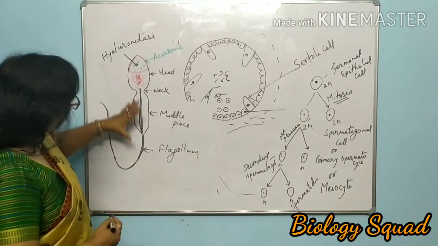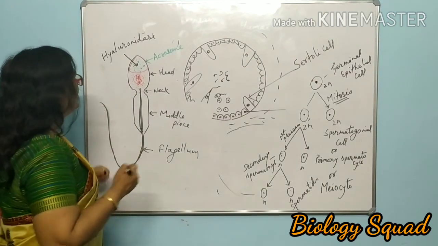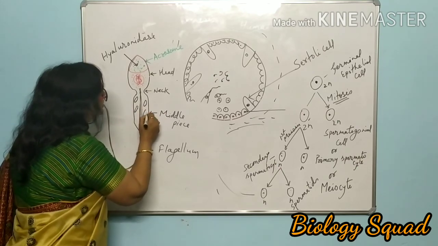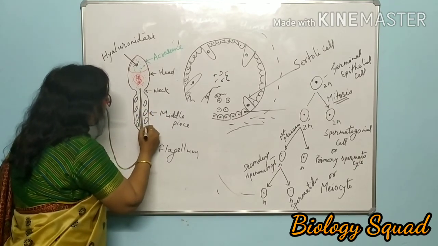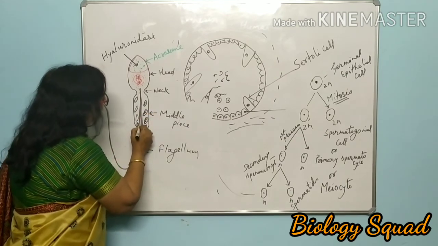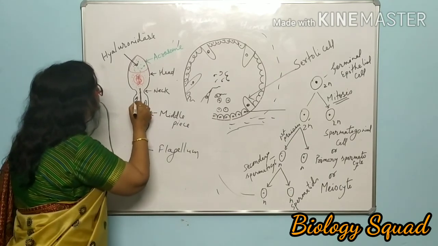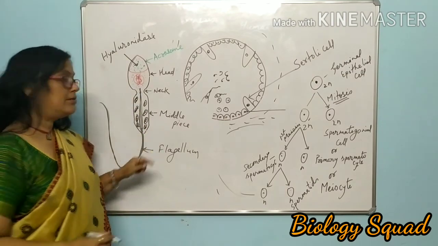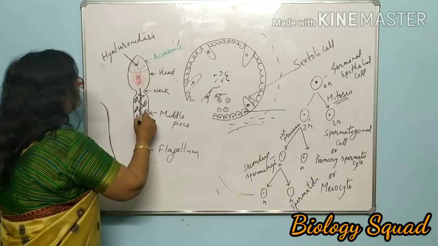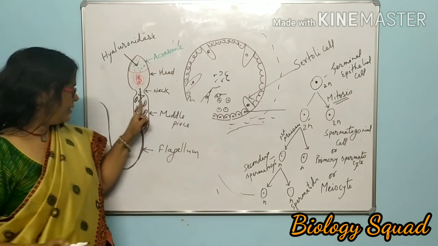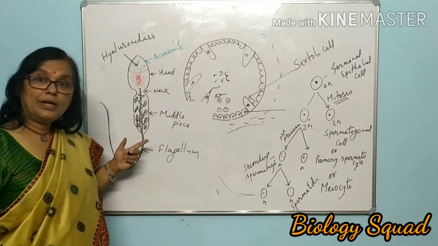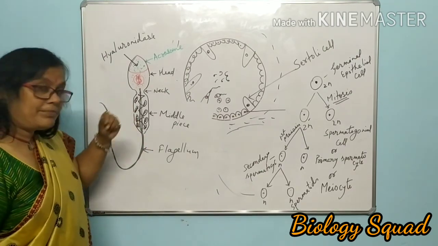Okay, so this is the structure of sperm, and the middle piece is containing a number of mitochondria. A number of mitochondria are present in this middle piece like structure. Okay. Why are there mitochondria? A number of mitochondria are present.